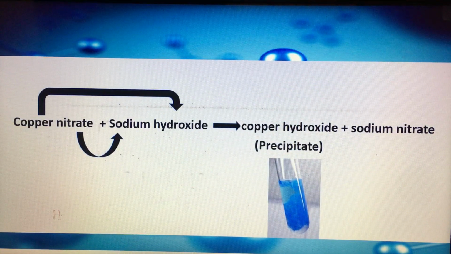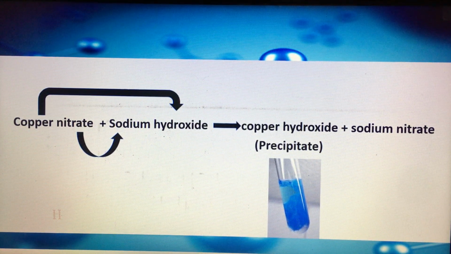So in this example, we have copper nitrate solution and sodium hydroxide solution. We said that sodium hydroxide is highly soluble. So when it reacts with copper nitrate, they will react to make copper hydroxide.